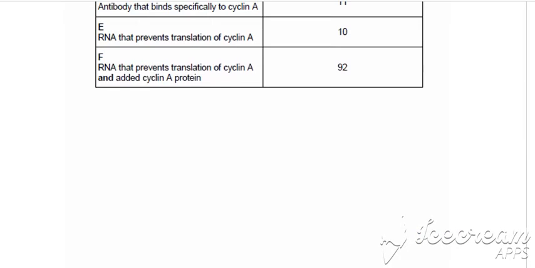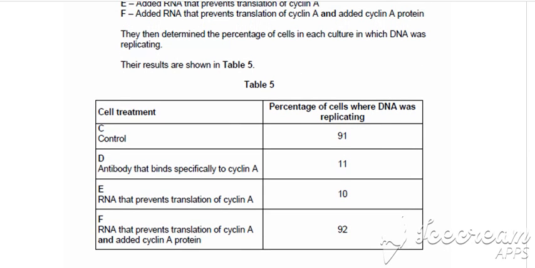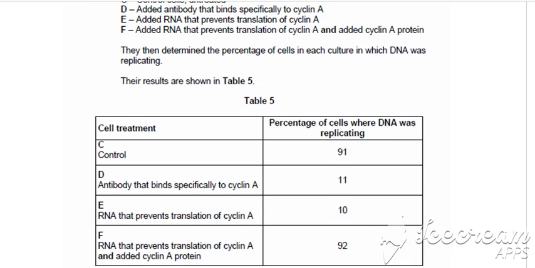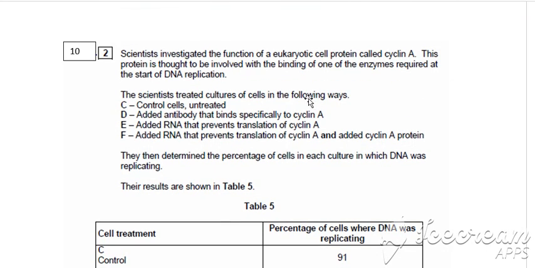So we're looking to suggest an explanation as to why in D and E there was a dramatic reduction in the number of cells that were replicating. In D, they added an antibody that binds specifically to cyclin A. So if the antibody is binding to cyclin A, then cyclin A's job is to start replication of DNA.